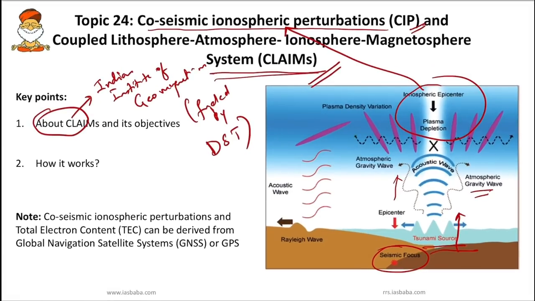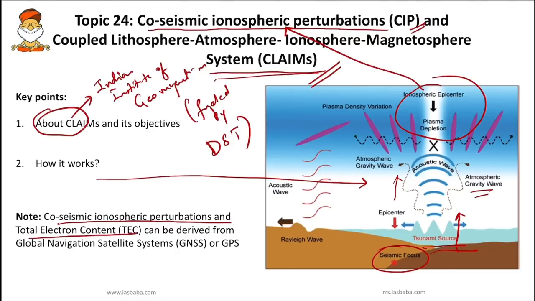Now what does the CLAIMS program do? It studies this process and tries to understand the CIP characteristics in the ionosphere. Based on those CIP characteristics and the total electron content in the ionosphere, scientists can understand large earthquakes.